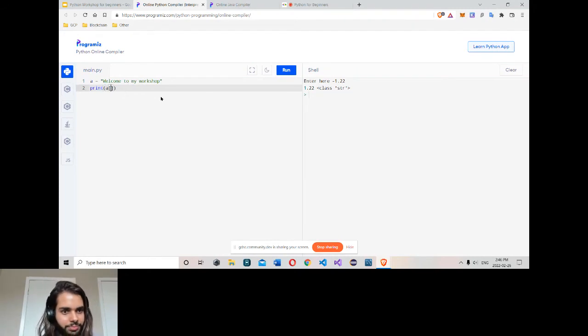In a string, the position of the first letter is 0, second is 1, then 2, 3, 4, 5, 6, 7, and so on. If you want to get the first letter of any string, type a[0]. 0 is the position of the first letter, and I get the first one.